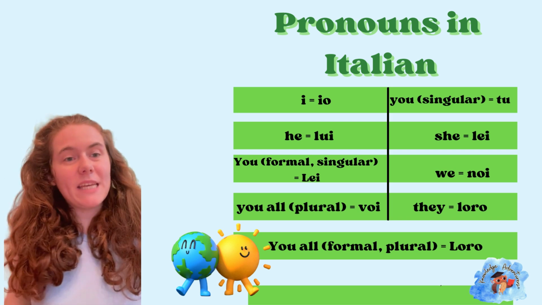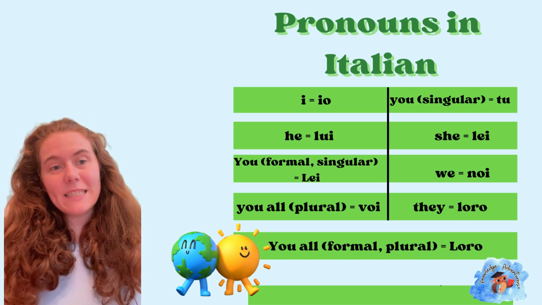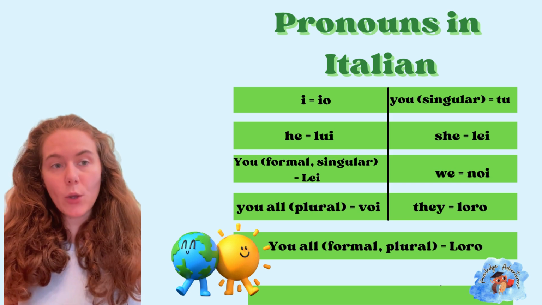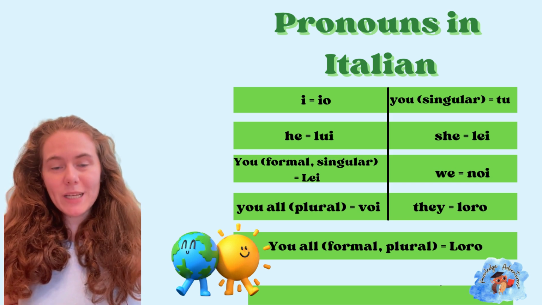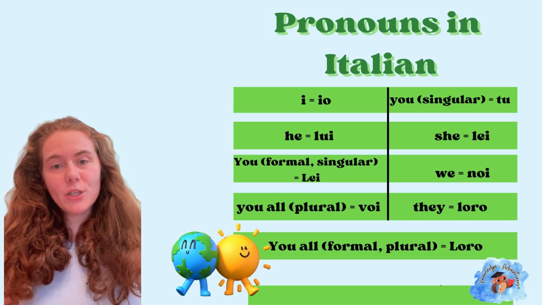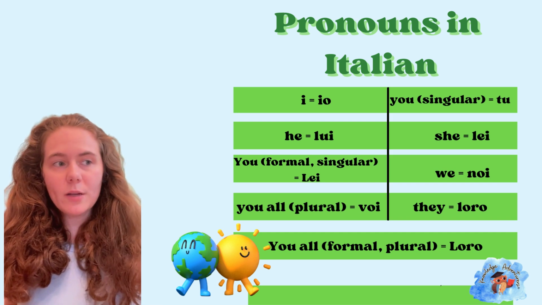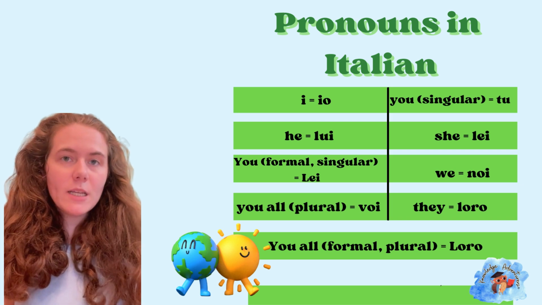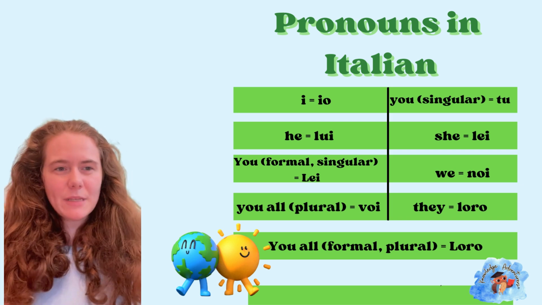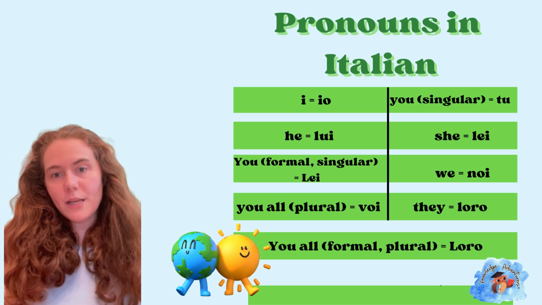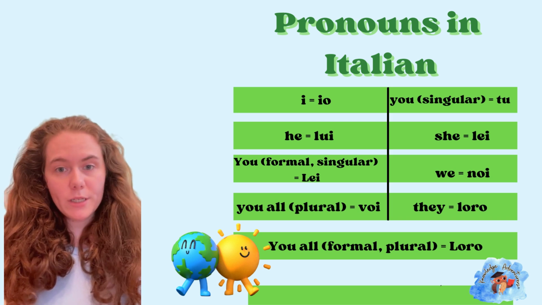I is going to be io. I's in Italian sound like e's, so it's io. You is tu, like the number two. And it says singular on here because we're talking about one person, it's not the same as if I said you all, or you guys, or y'all. This is just you, one person.